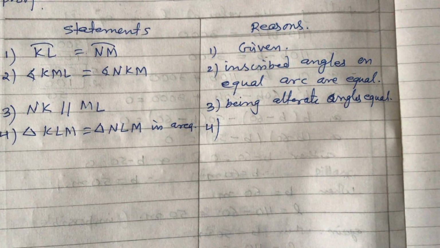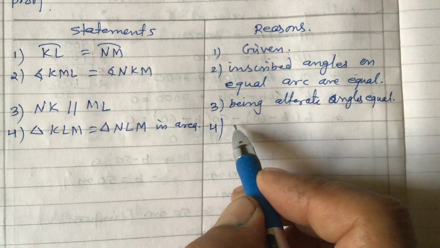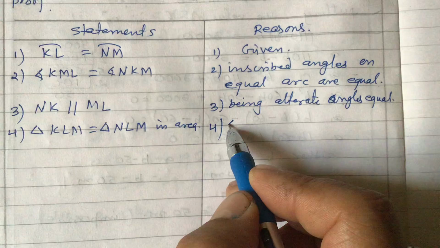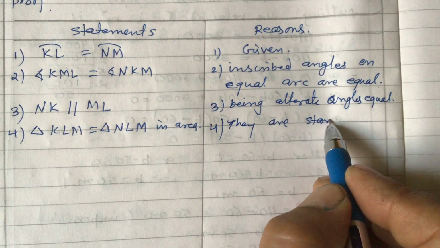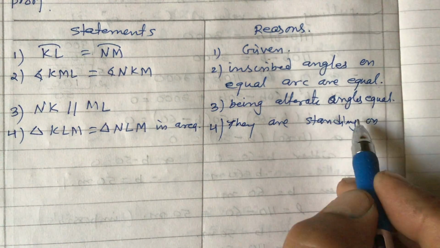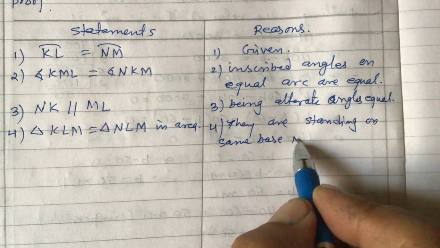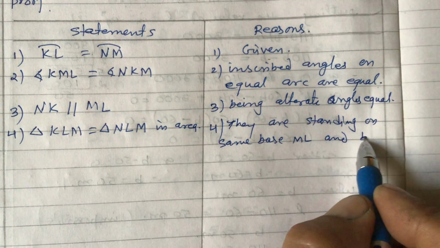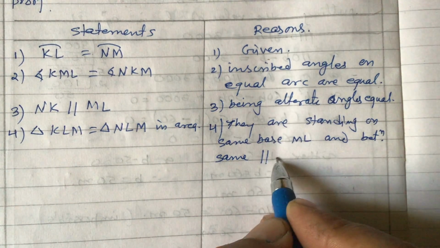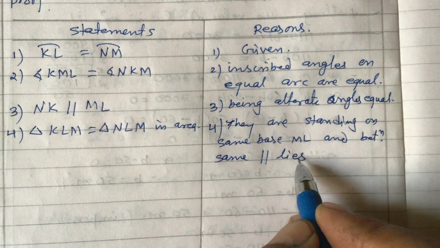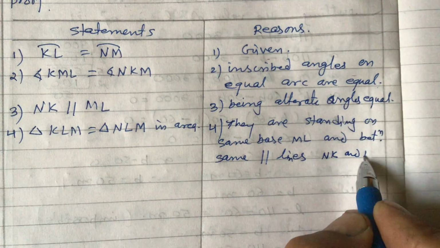Why they are equal in area? Because they are standing on same base ML and between same parallel lines NK and ML.